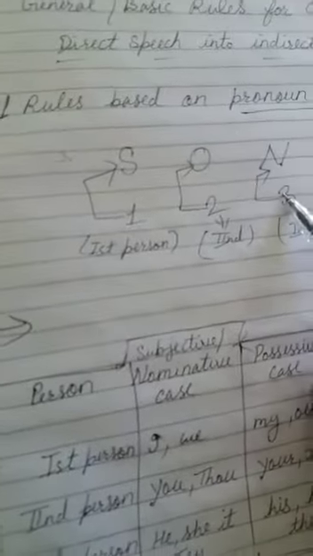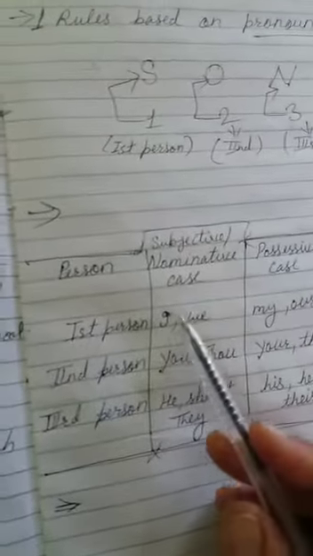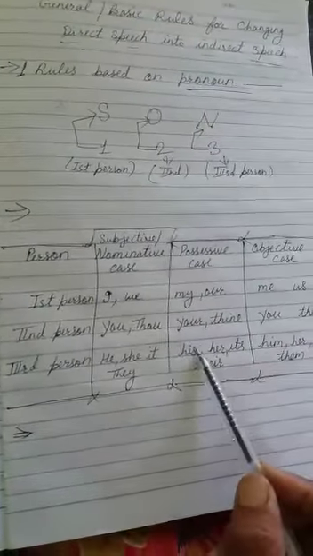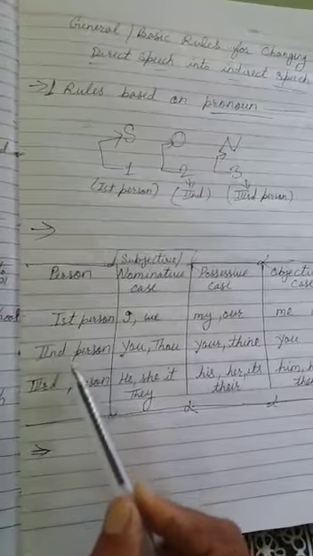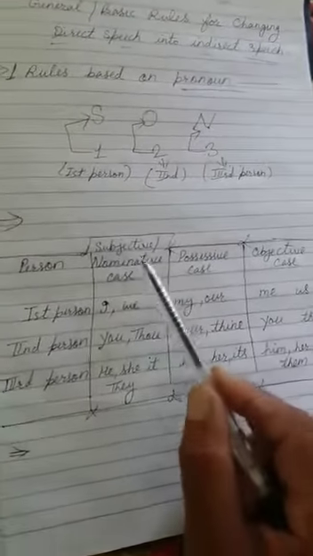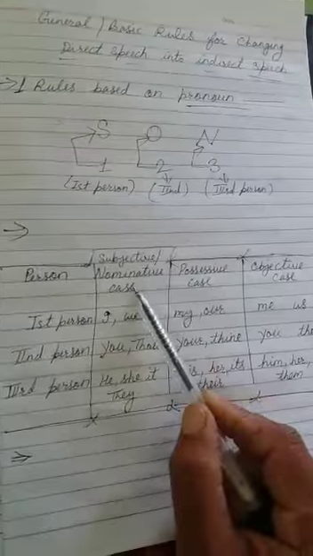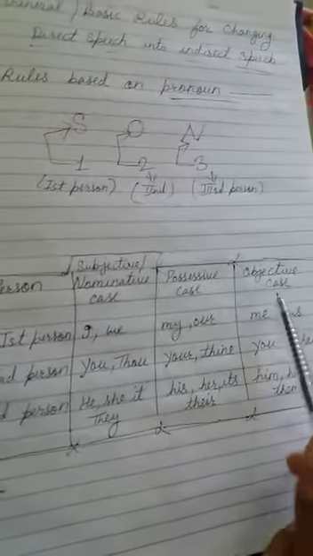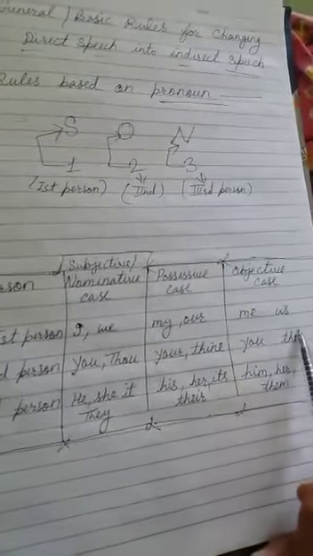To clear this diagram, we also learn about the cases of person. So see this table and learn all person pronouns. Here is person: first person, second person and third person. And this side subjective or nominative case, possessive case and objective case. First person pronoun, in subjective case I and we. In possessive case my and our. In objective case me and us.